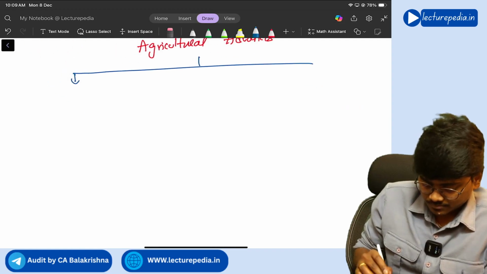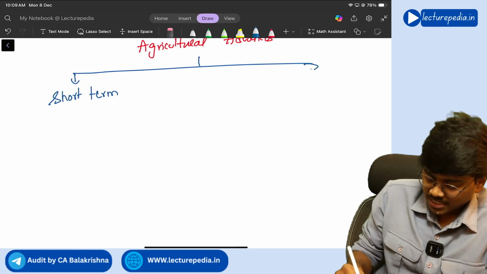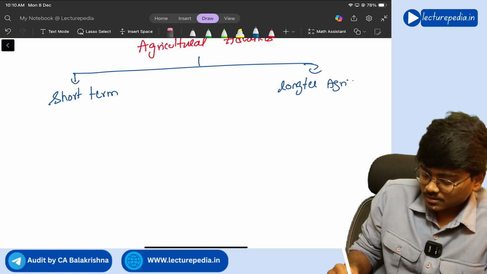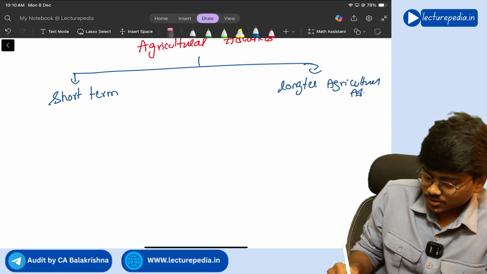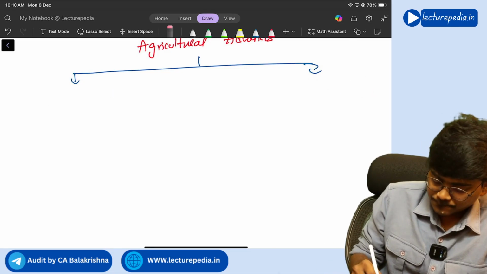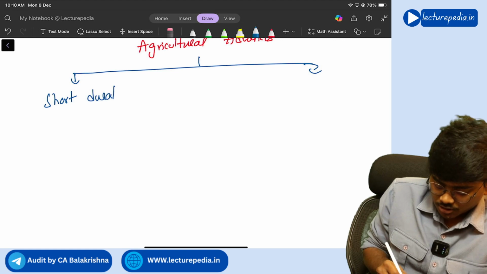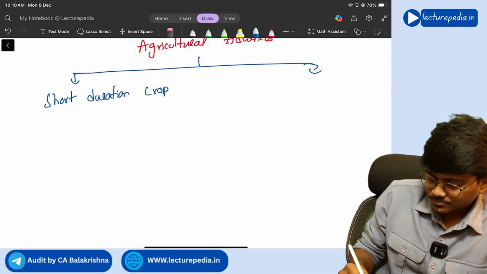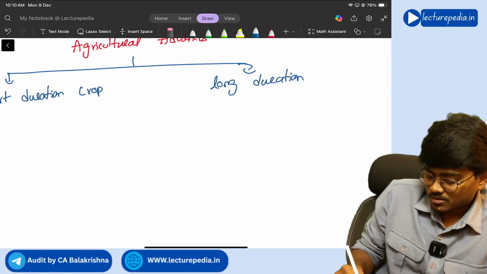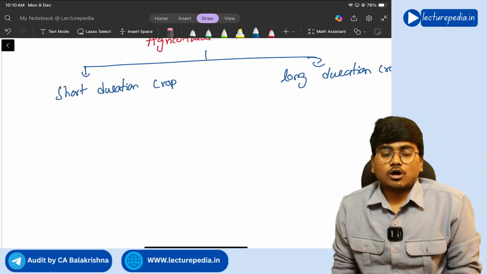One is short term agricultural advance, the other is long term agricultural advance, or you can call them short duration crop and long duration crop. Okay, so what is a short duration crop, what is a long duration crop?